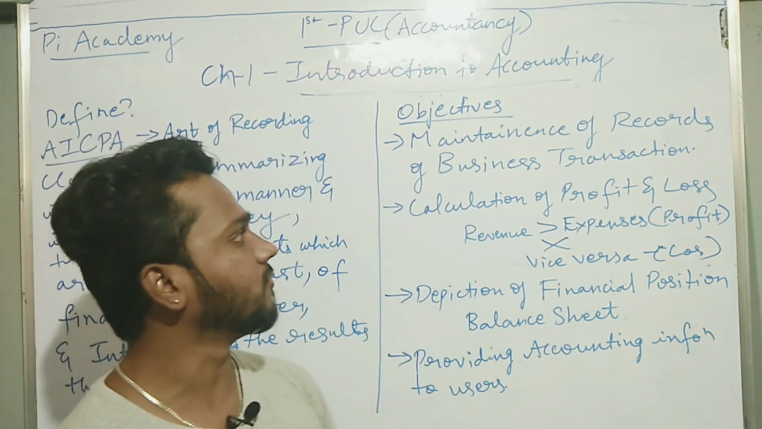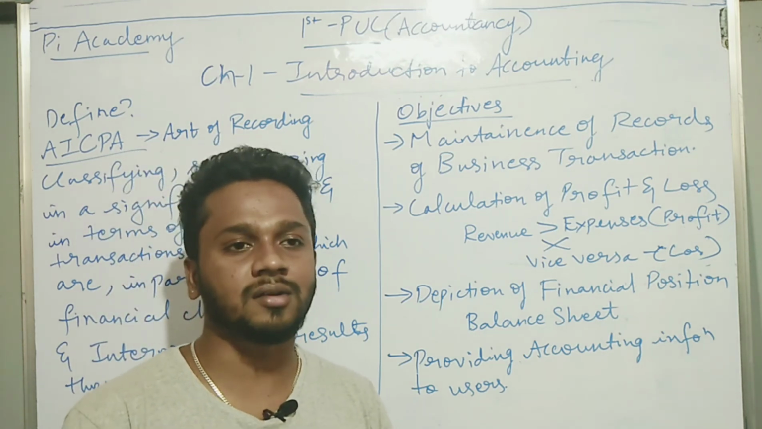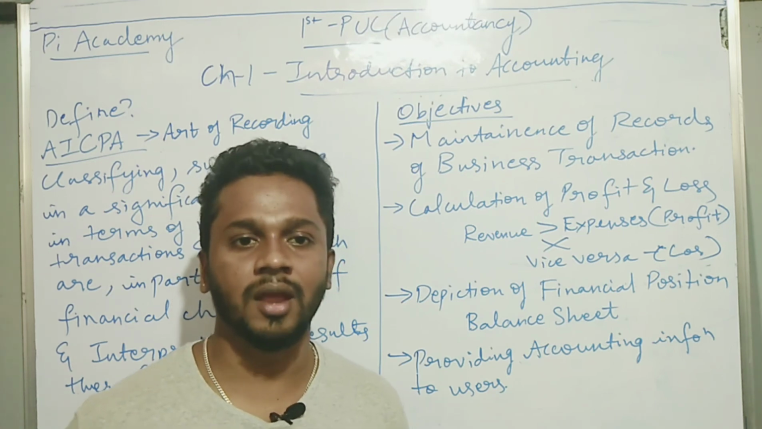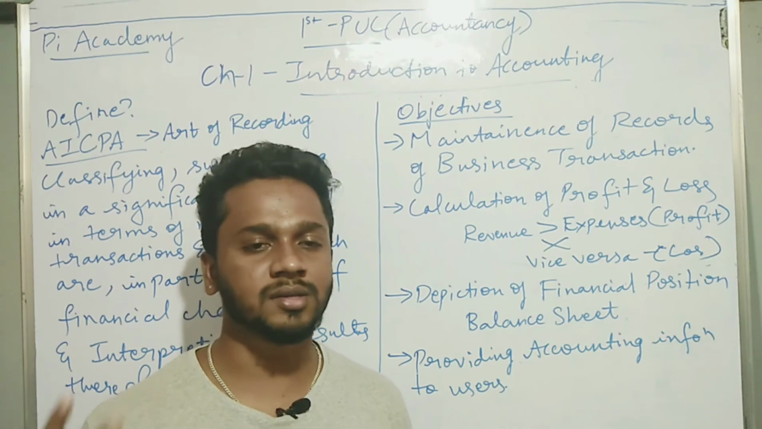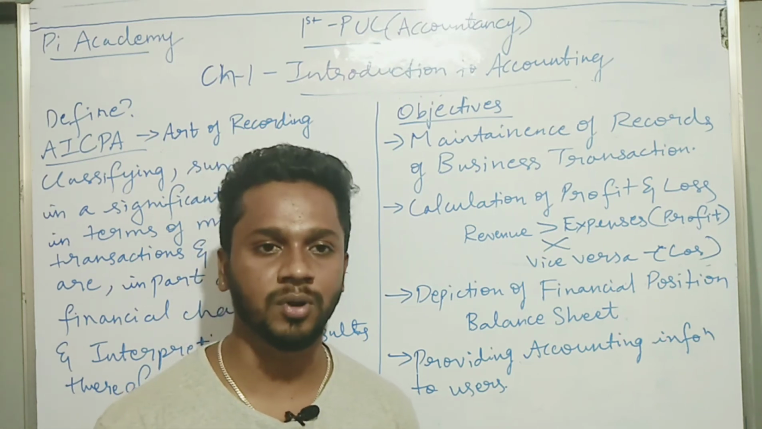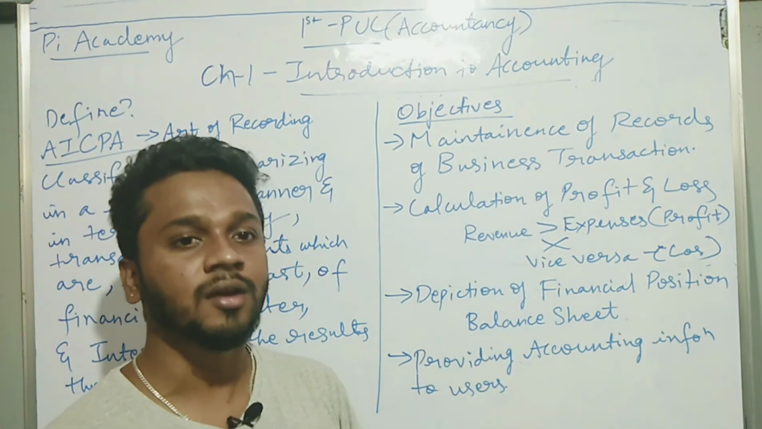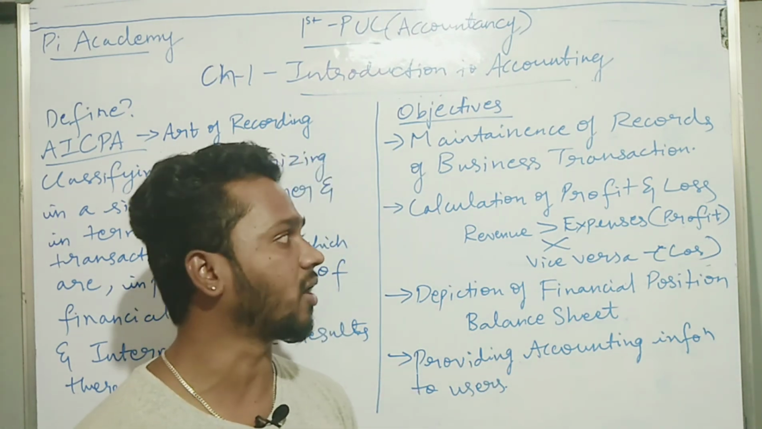That is, maintenance of records of business transactions. As I said in the beginning, once you start your business, from the start date till the end of the year, you will have n number of transactions, and you cannot remember them without recording them somewhere. You need to put them down somewhere. That is why records are maintained for entering the transactions or events of a business. So this is the main objective of accounting.